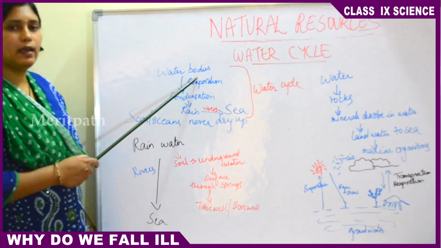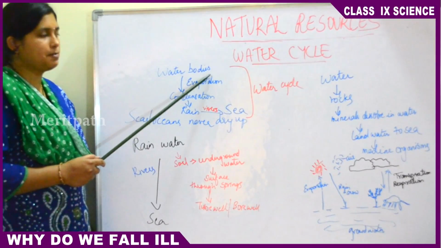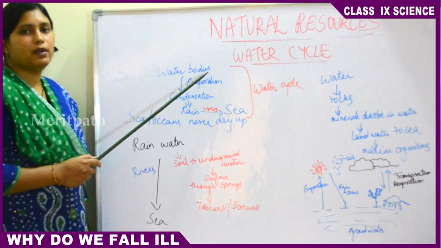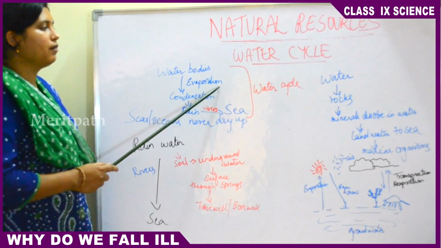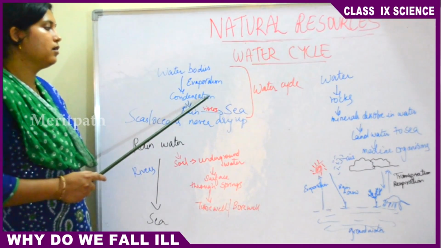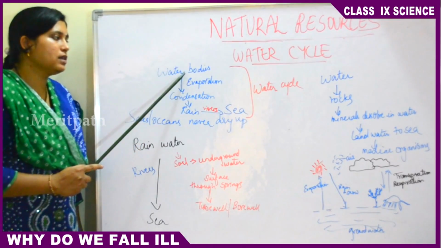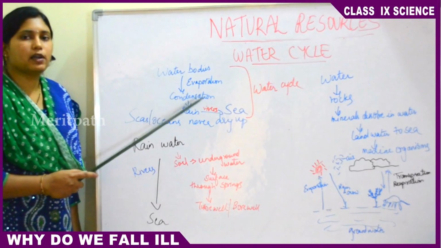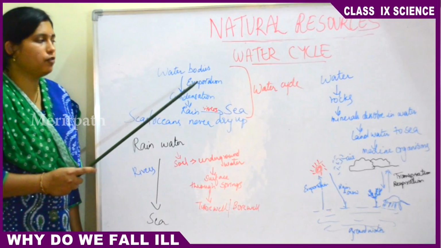Water bodies like rivers, ponds, lakes, springs, anything. Water from those water bodies evaporates and forms water vapor. So in this process of evaporation, water vapor forms, and as the water vapor moves into the sky, condensation happens. As that water vapor goes up into the sky, it gets condensed and forms tiny droplets of water.